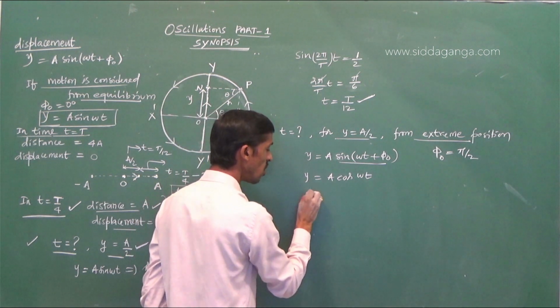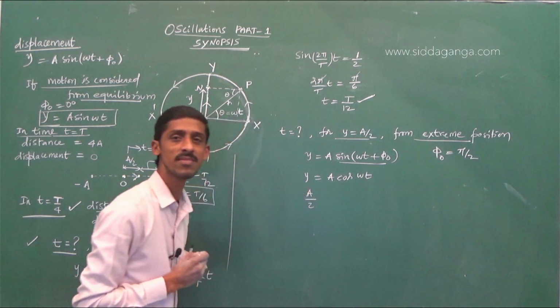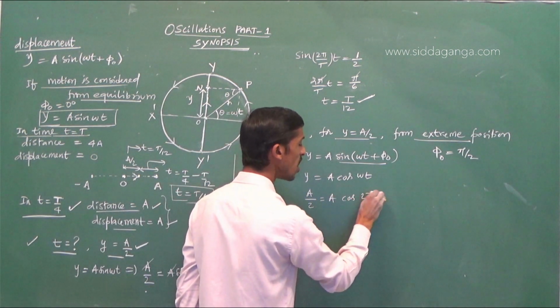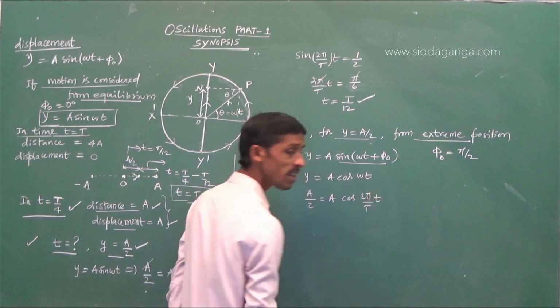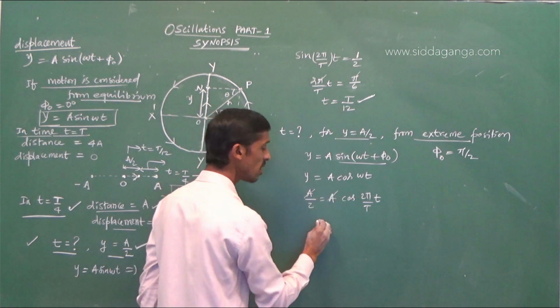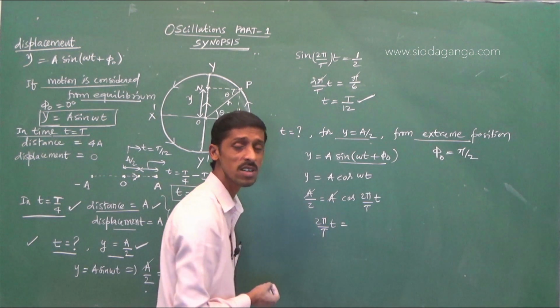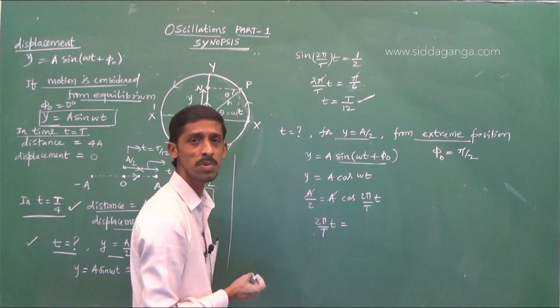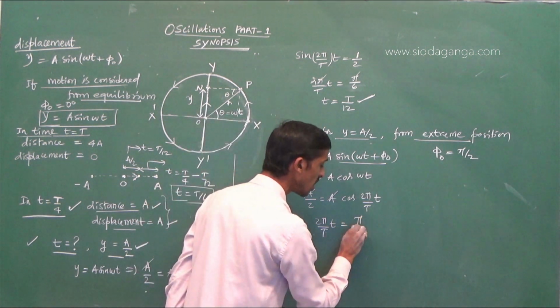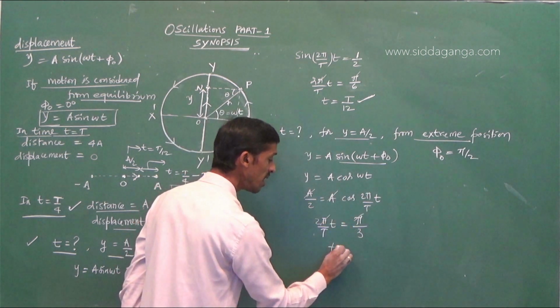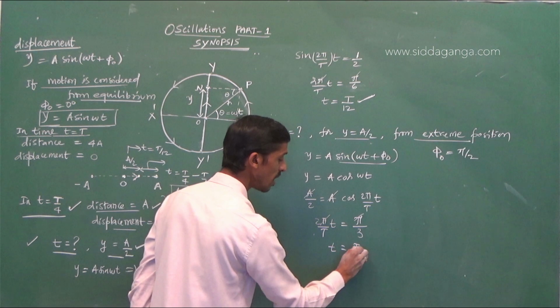So what is the distance it has to travel? Half of the amplitude. So that is equal to a cos 2 pi by capital T into t. So a cancels, 2 pi by T into t is equal to cos inverse of 1 by 2. For what angle will cos be 1 by 2? 60 degrees, that is pi by 3. Pi cancels. t is equal to T by 6.